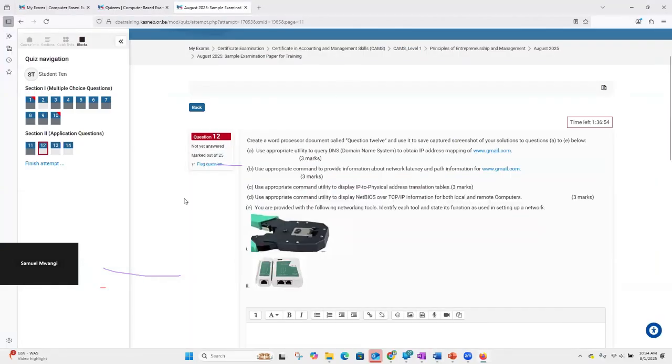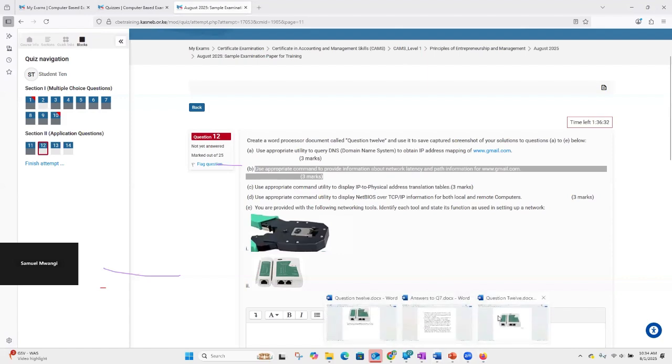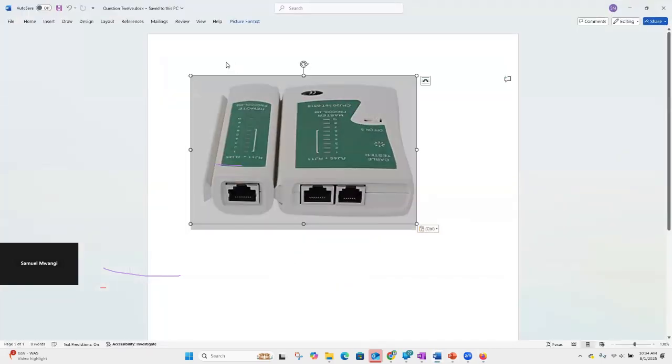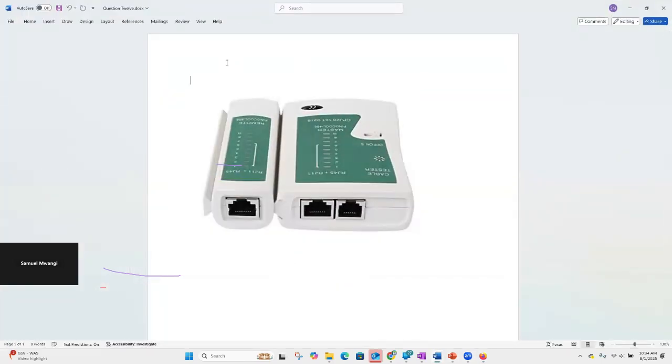So in summary, how do we tackle this type of question? You ensure that you have created the Word document and named it as per the instructions. Then as you tackle each question, ensure that you put in the answers there. As you go to the second bit of the question, you can label the answers accordingly. If it's part A, you say this is A, and then that's the answer.